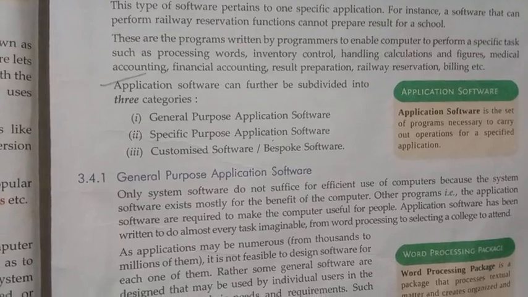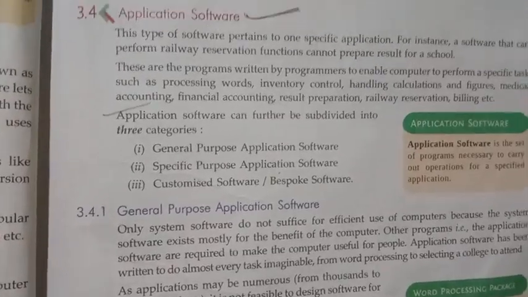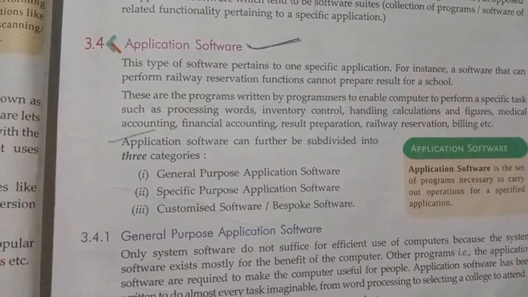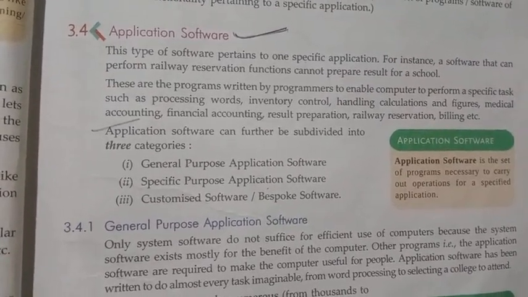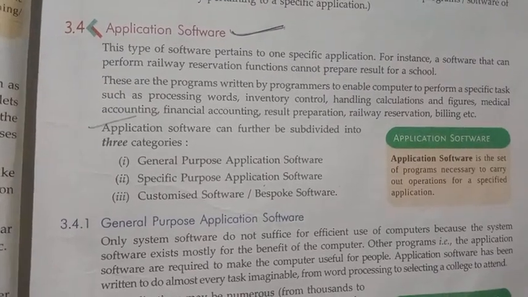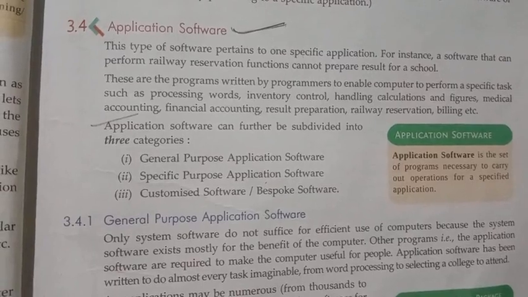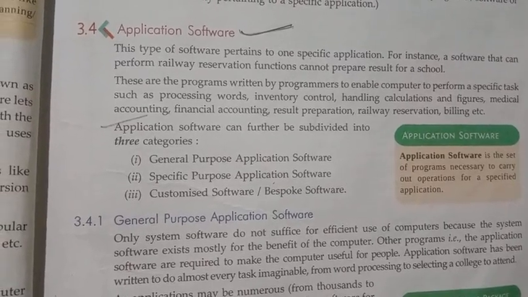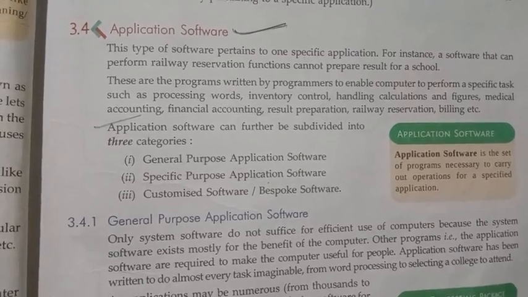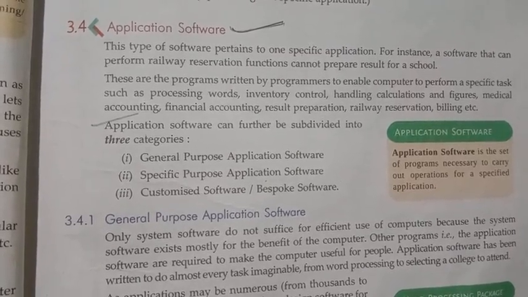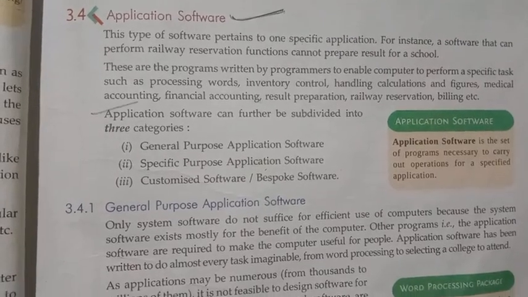In the box on the right side, there is a definition. Application software is a set of programs necessary to carry out the operation for a specified application. Such software is called application software. It is used for particular specified applications only. Application programs are subdivided into three main categories: general purpose application, special purpose application, and customized software.